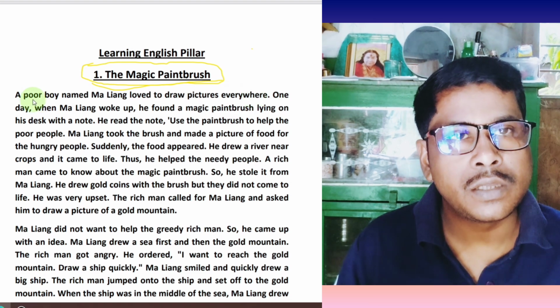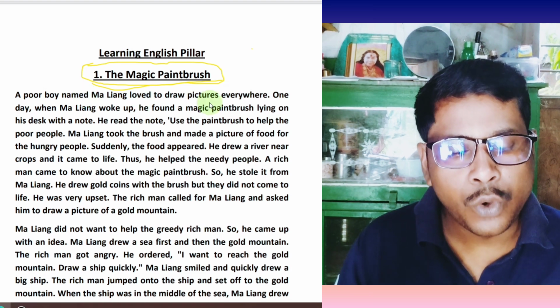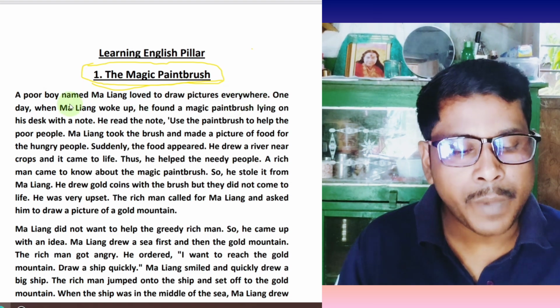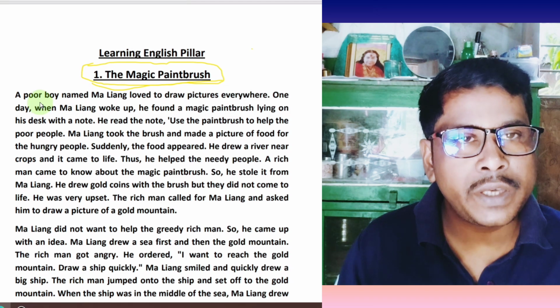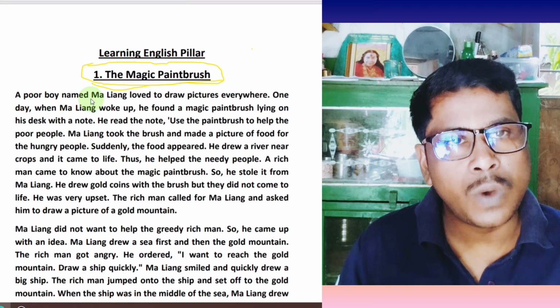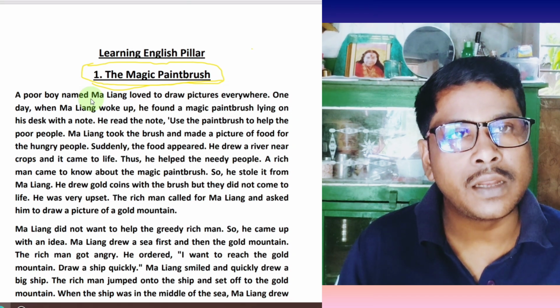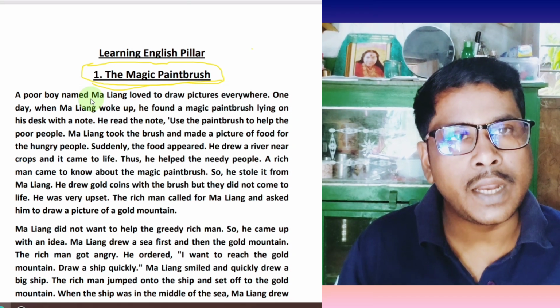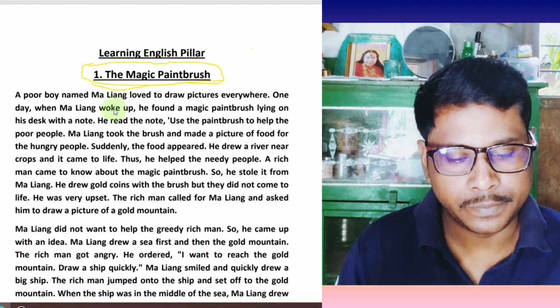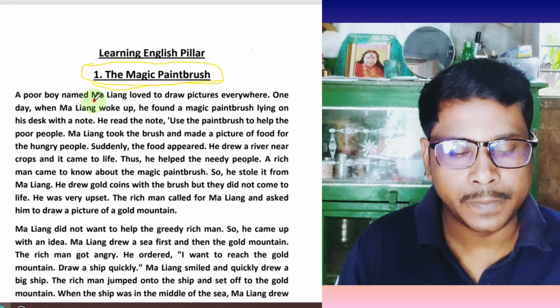Let's ask the story. The first line is: A poor boy named Ma Liang loved to draw pictures everywhere. A poor boy means the boy was suffering with the lack of financial condition. That is called a poor boy.